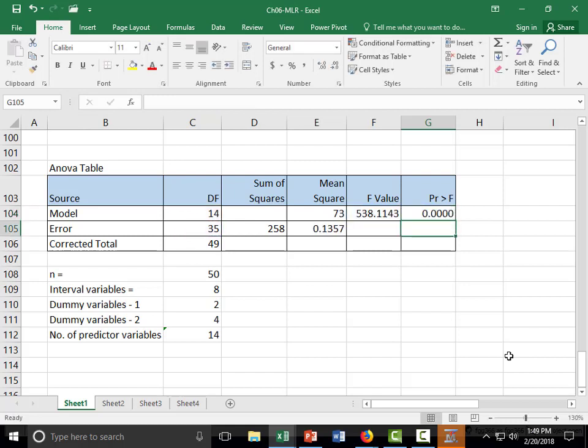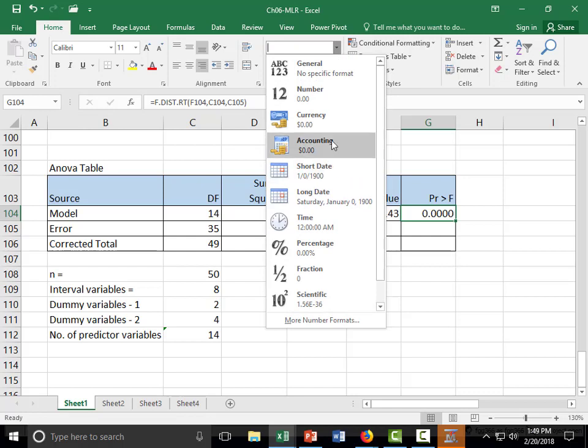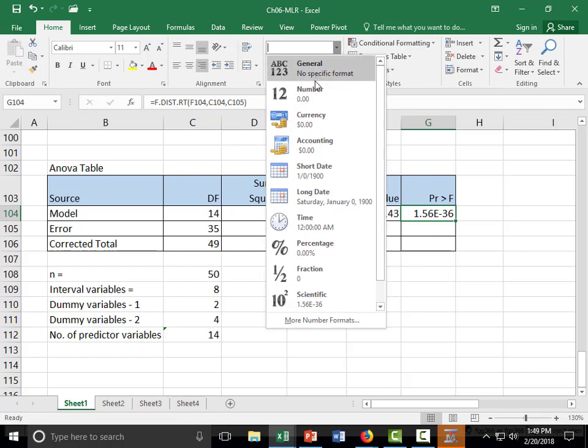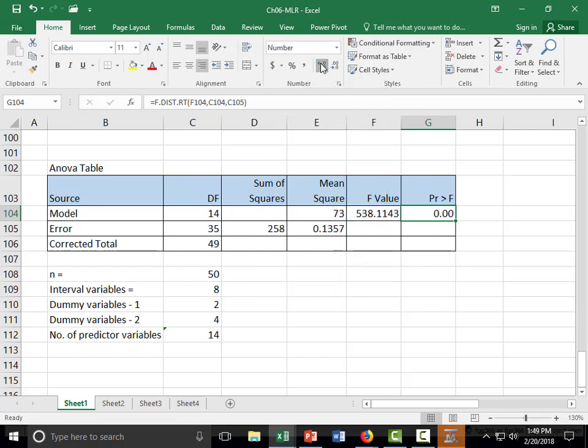That will give you the probability. A 0 here means it's really very close to 0. The p-value cannot be 0, but it is really, really small. If you use scientific notation, you see there are 36 zeros, and then we have a value. But anyway, let's put it back like that.